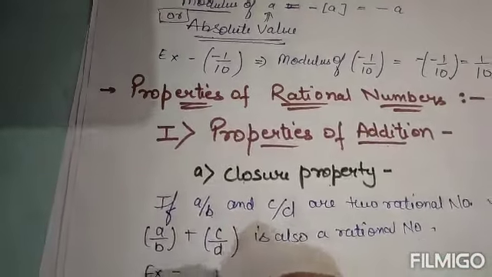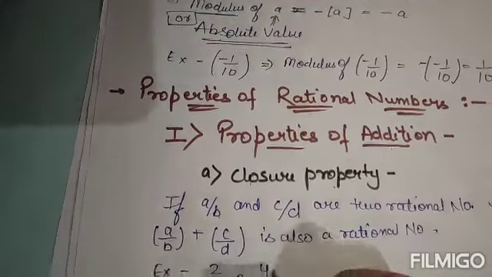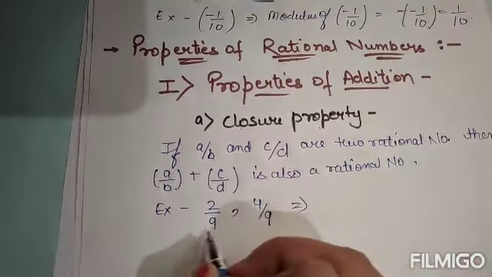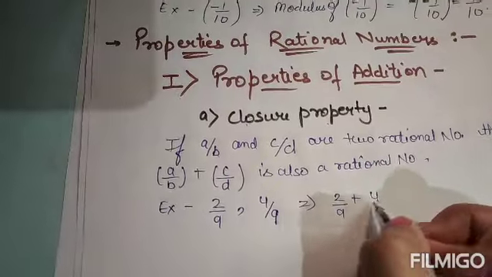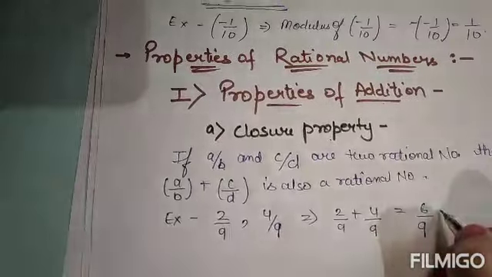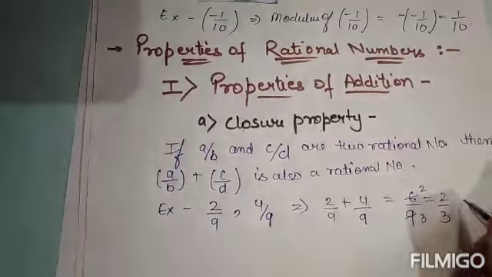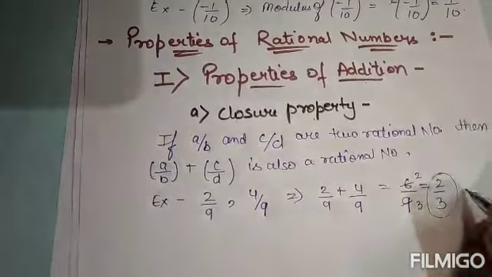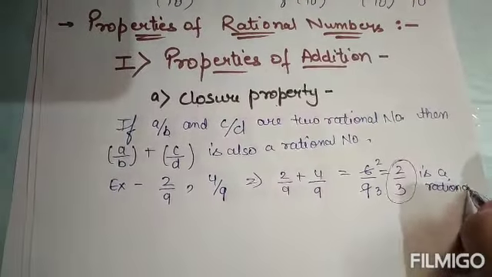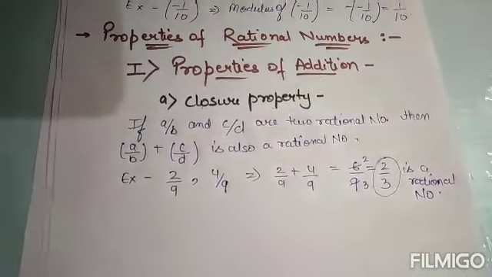Example, look here. I have taken two rational numbers 2 by 9 and 4 by 9. What closure property says, if we add these two numbers, that means 2 by 9 plus 4 by 9, it will come to 6 by 9. That is, if we take it in the simpler form, it will become 2 by 3. And we all know 2 by 3 is a rational number. So, the closure property is satisfied.